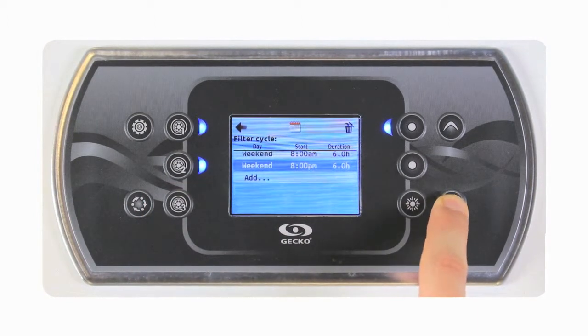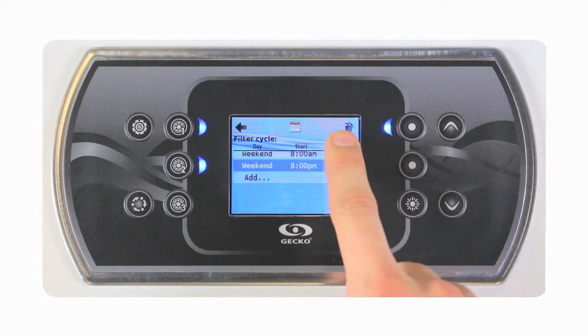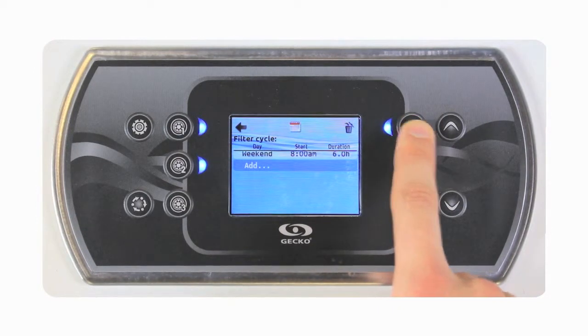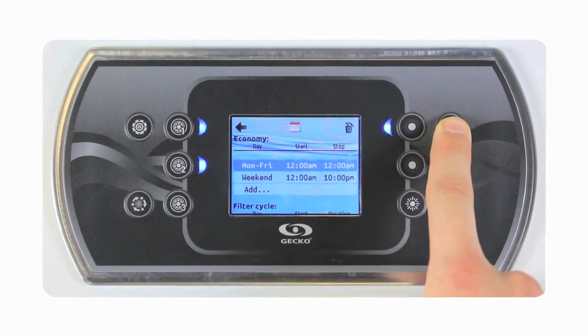To delete any cycle, simply put the cursor over it and click on the Trash button. To return to the main screen, just click on the Back key.